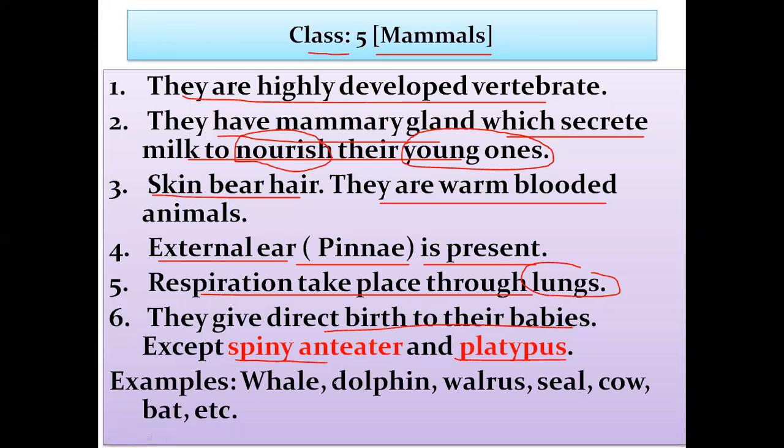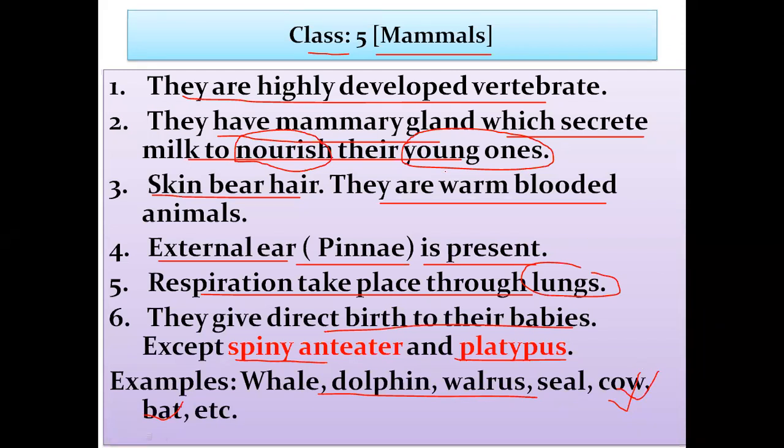And examples of mammals are whale, dolphin, walrus, cow, bat, etc. From the examples, you can see that mammals are found almost everywhere. They can be in water also. A bat is flying. So in different regions, mammals can be found.